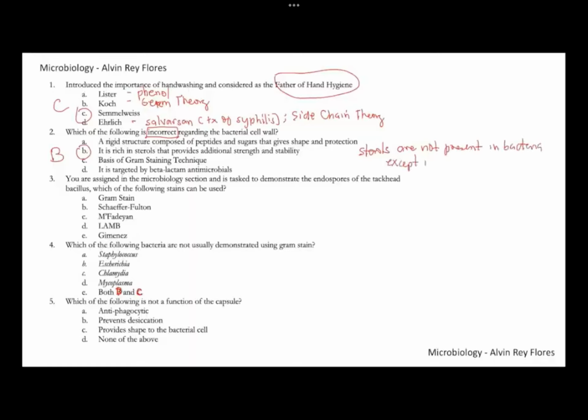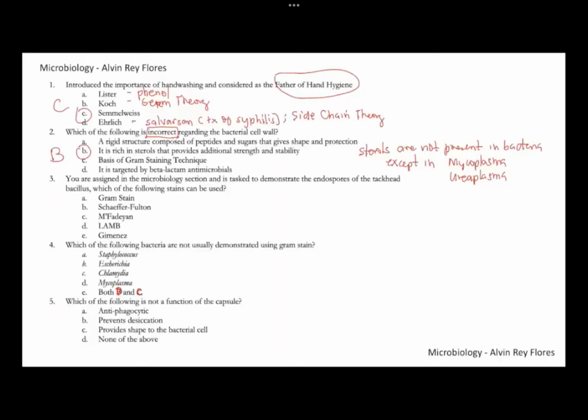Except in Mycoplasma and also Ureaplasma. These two groups of bacteria can contain sterols present in the cell membrane. So you don't find sterols in the cell wall. You don't find this in bacteria, except in Mycoplasma and Ureaplasma, where you can find the sterols in their cell membrane. Okay, number two, this is letter B.